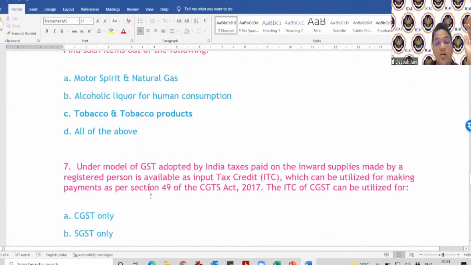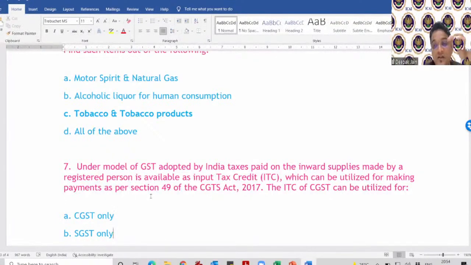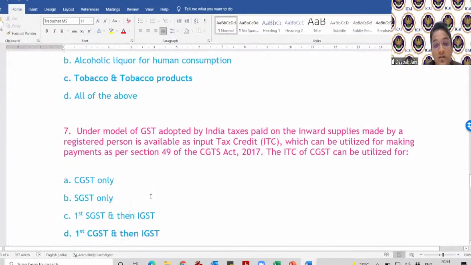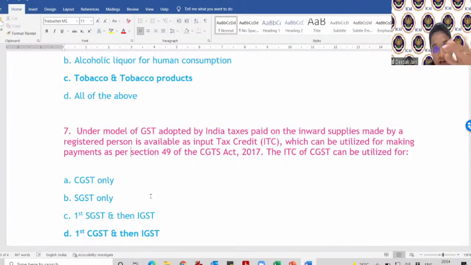Okay. In the GST model adopted by India, taxes paid on the inward supplies made by a registered person are available as ITC, which can be utilized for making payments. Now, ITC of CGST, I had given you that flow chart, right? So CGST credit shall first be utilized for CGST, then with IGST.